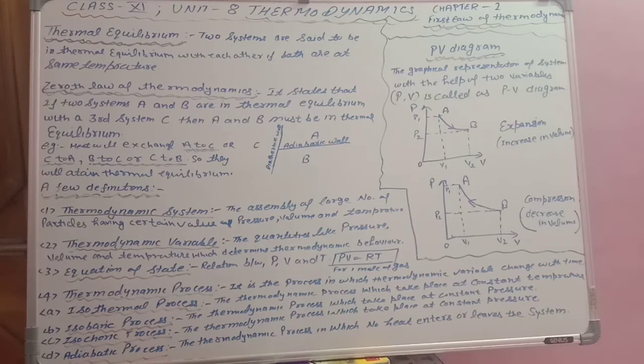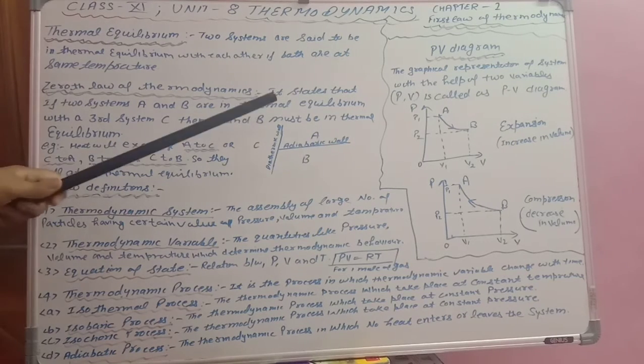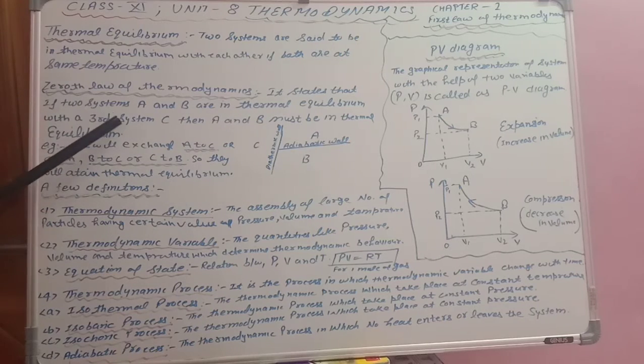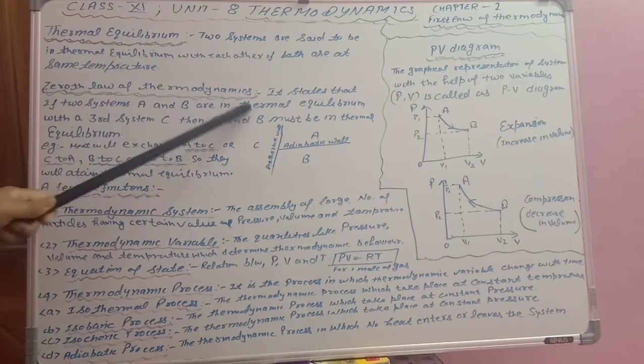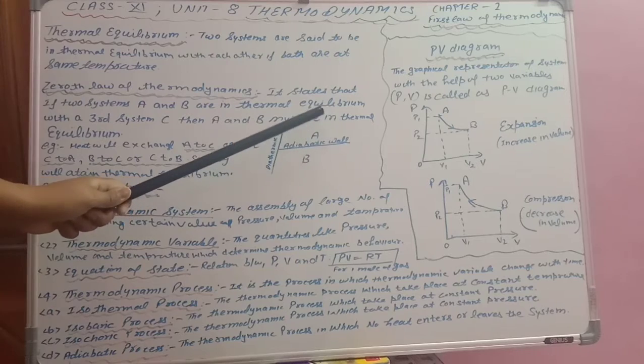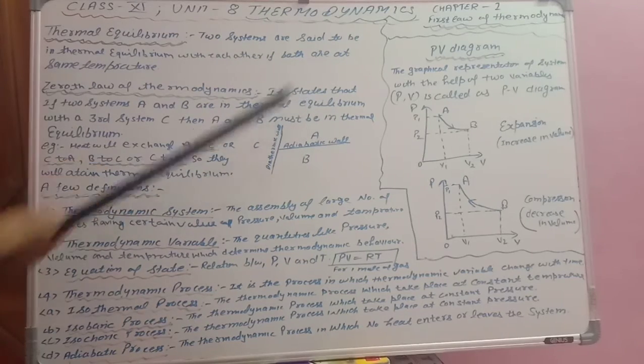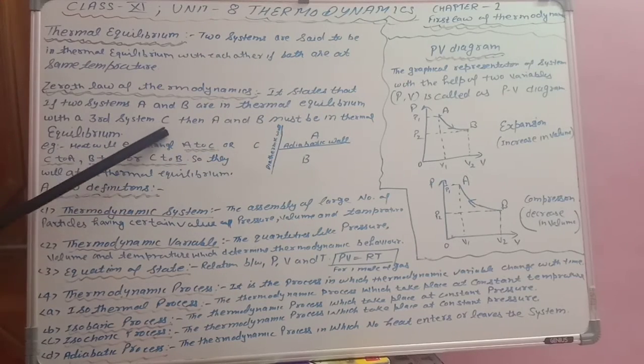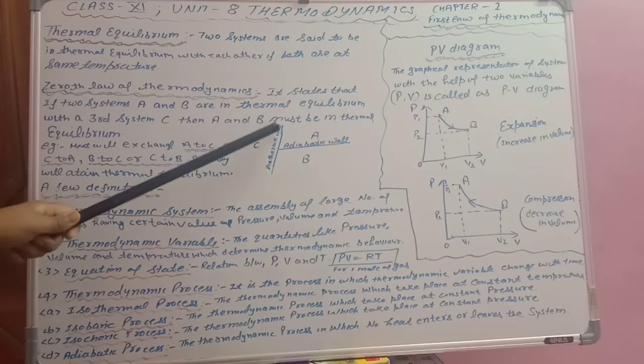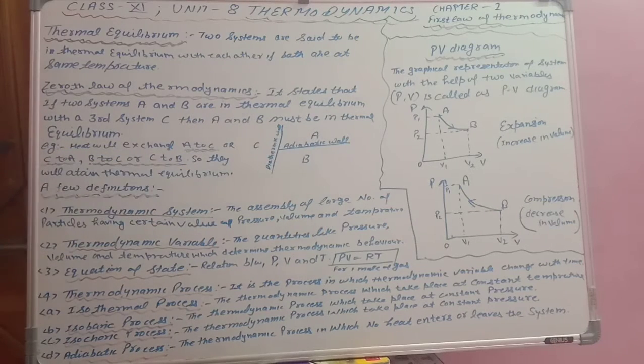It states that if two systems A and B are each in thermal equilibrium with a third system C, then A and B must be in thermal equilibrium with each other.